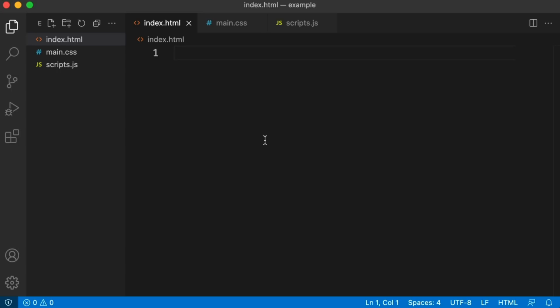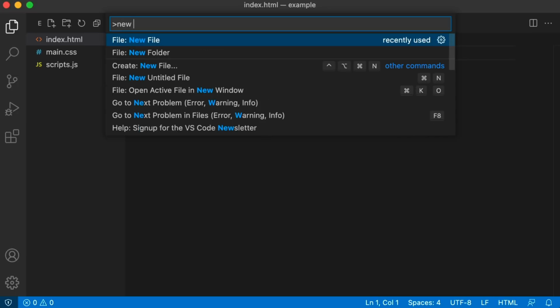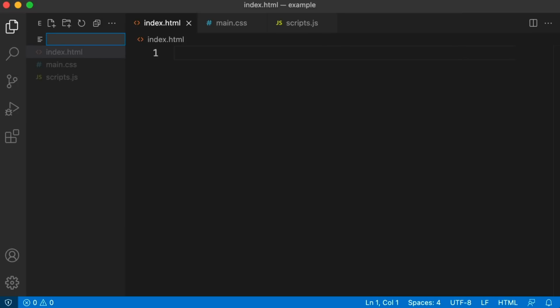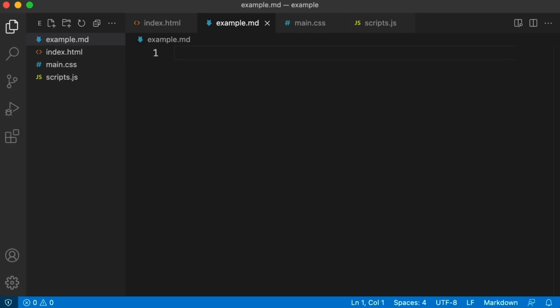So if I just create a new Markdown file, there are about 30 different ways to create a new file in VS Code. One way that I like, where you don't have to take your hands off the keyboard or open up any sort of OS level save dialog. If you just open up your command palette and type in new file, we can use that command. You can see now my cursor is blinking on the left-hand Explorer sidebar. So I'll just create example.md for a Markdown file.